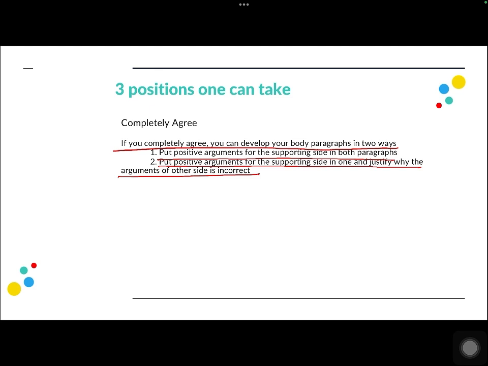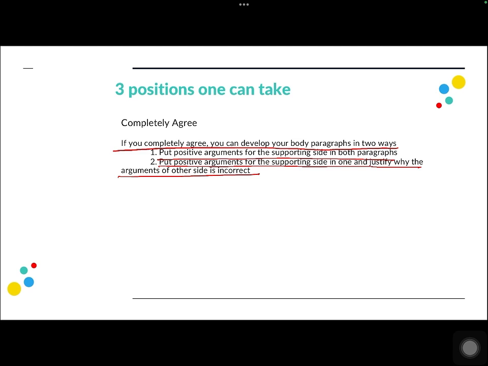Or the second way would be that you would put your reasons as to why you agree with the statement, and in the second paragraph you can actually say these people who are saying that international sports events are propaganda are wrong, and why do you think they are wrong? So you must give your reasons as to why you think that they are wrong, and hence these are the two ways you can develop your essay if you choose to completely agree with the statement.